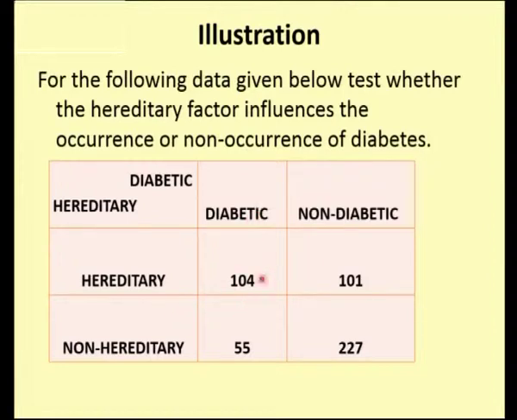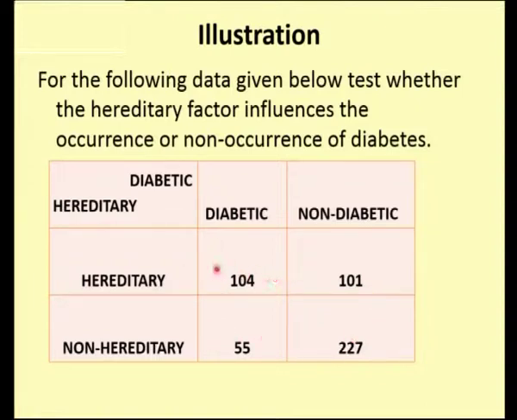So, if you see here, these 104 patients are diabetic and due to hereditary, and the non-diabetic patients are also due to hereditary, and the diabetic with non-hereditary will be 55%. If you see in this table, these cell frequencies are nothing but the number of respondents, or the counts. Therefore, you cannot have any other test apart from this chi-squared test, and since this is a non-parametric test, these cell counts are very important, and these are nothing but my observed frequencies.